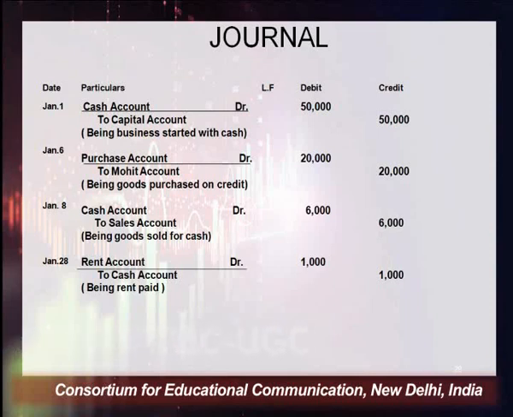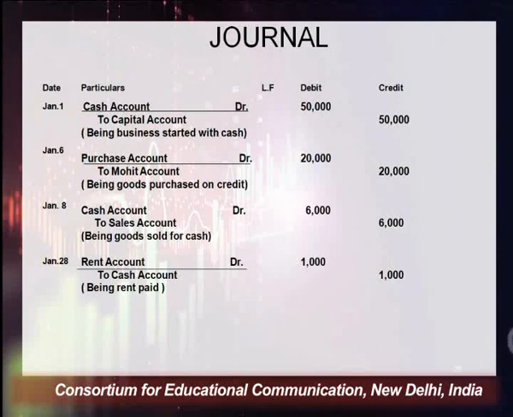The next transaction is goods purchased on credit. When you have purchased goods on credit, what is happening here? The goods are coming in, and we are not paying cash to him. Your creditor is created. You have to record from whom you have purchased the goods, because in future you have to pay him money. So Mohit is your creditor.